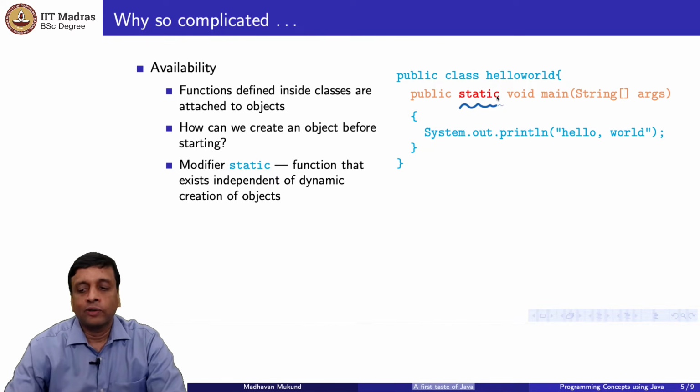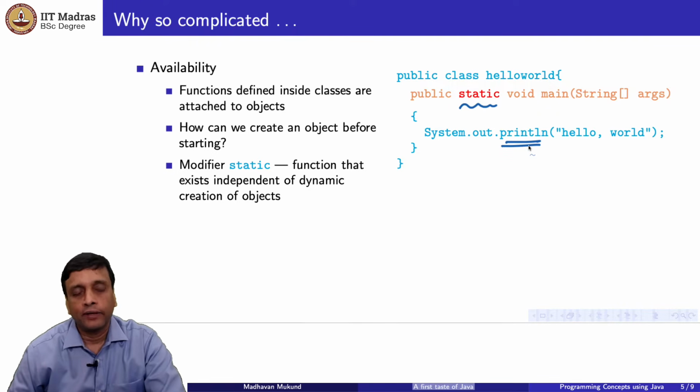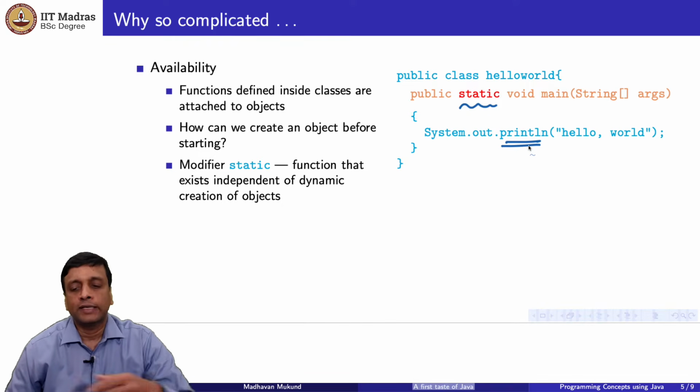Many other functions that we can think of will behave like that. For instance, here we have one already which we will come to when we do it, the print statement. You don't want to create an object to print. But even the familiar math functions, right? If you want to do sine, cosine, square root, they sit inside some library. Now in Java, that library would be a kind of a class. And do we want to create a math object before we can use that? No, we would like it to be available. So this idea of having static objects, static functions, static values will be important to us.